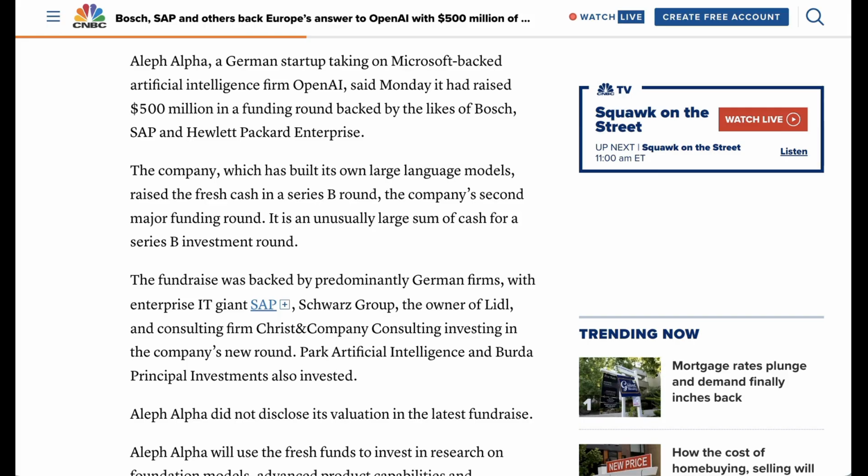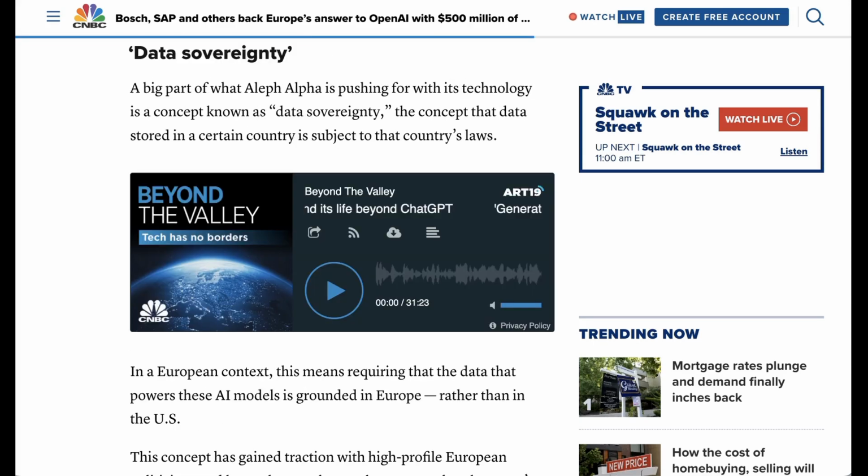Another $500 million fundraise comes from Alif Alpha, and that round is chock-a-block full of big traditional firms as well. Alif Alpha is a German startup that positions itself as a direct alternative to OpenAI and ChatGPT. This $500 million funding round includes companies like Bosch, SAP, and Hewlett-Packard Enterprise as investors. Now, as CNBC points out, quote, "a big part of what Alif Alpha is pushing for with its technology is a concept known as data sovereignty, the concept that data stored in a certain country is subject to that country's laws. In a European context, this means requiring that the data that powers these AI models is grounded in Europe rather than in the US."